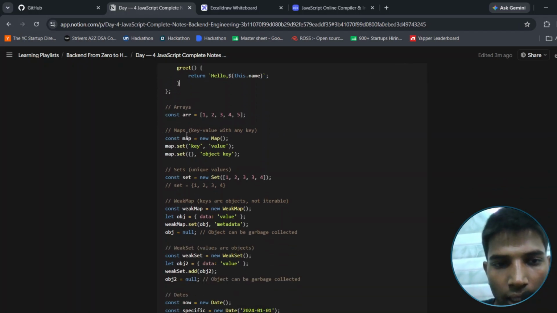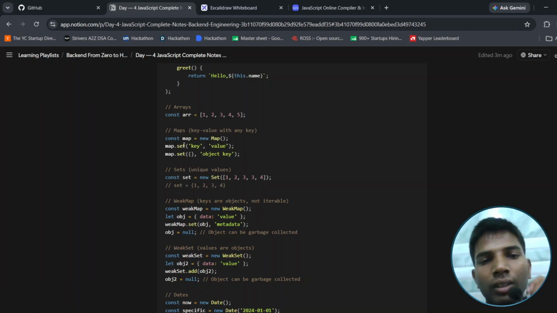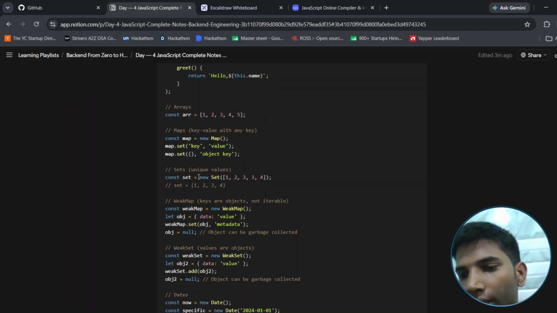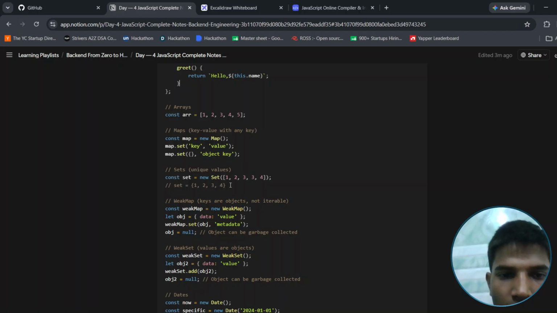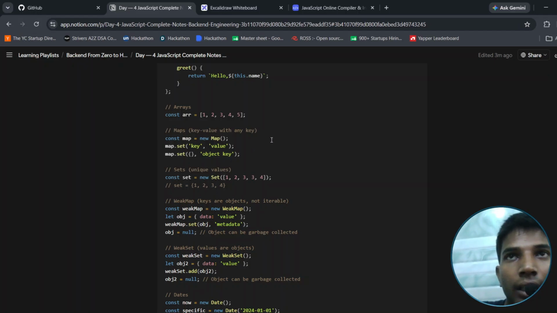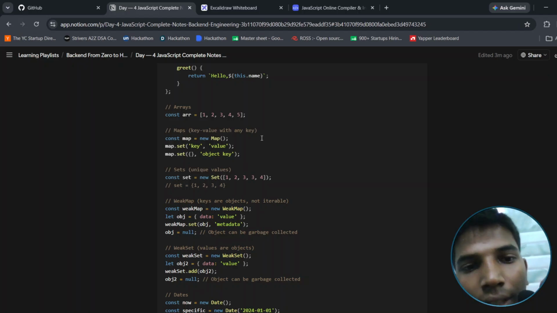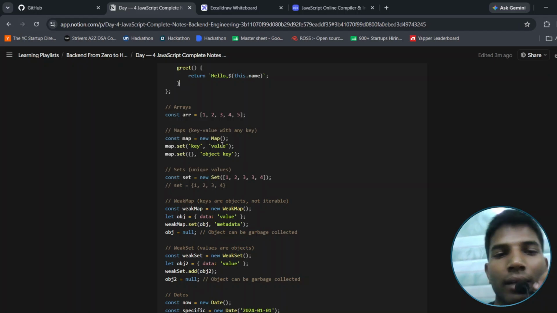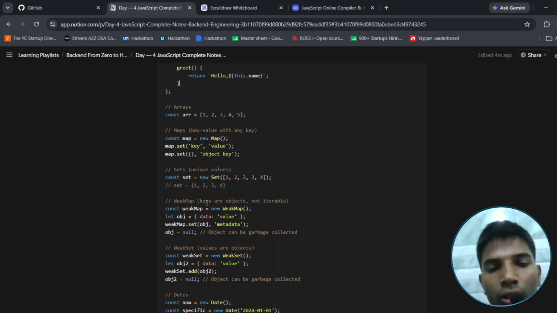And const arr, map, keys. Map will return the set value. Map generally means the values which are rendered on the front end; you make it on the map, and after that the array is created, and in that process it renders on the front end part. Generally it is used in the front end, but not in the back end part. But I will teach you all the parts which you use in JavaScript.